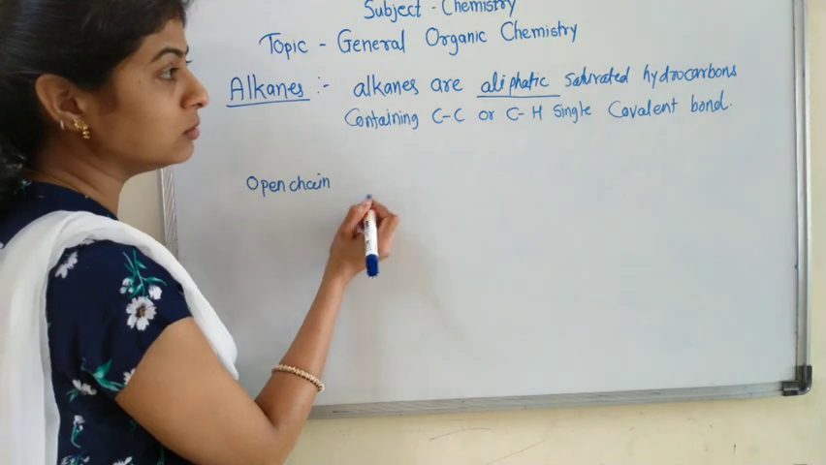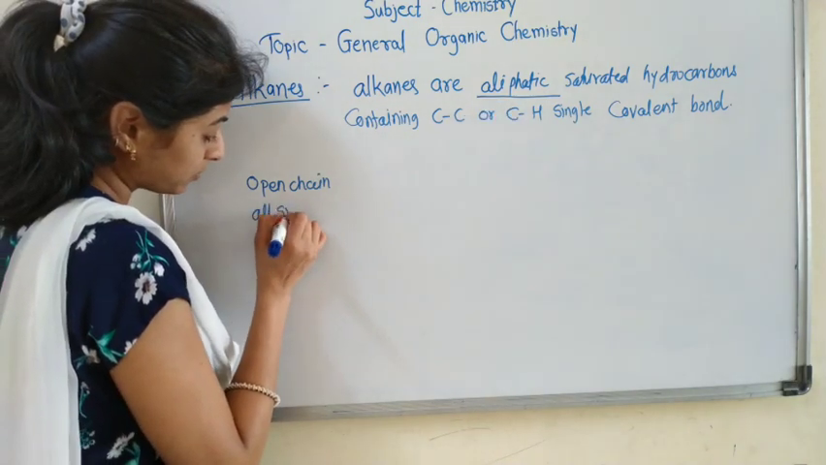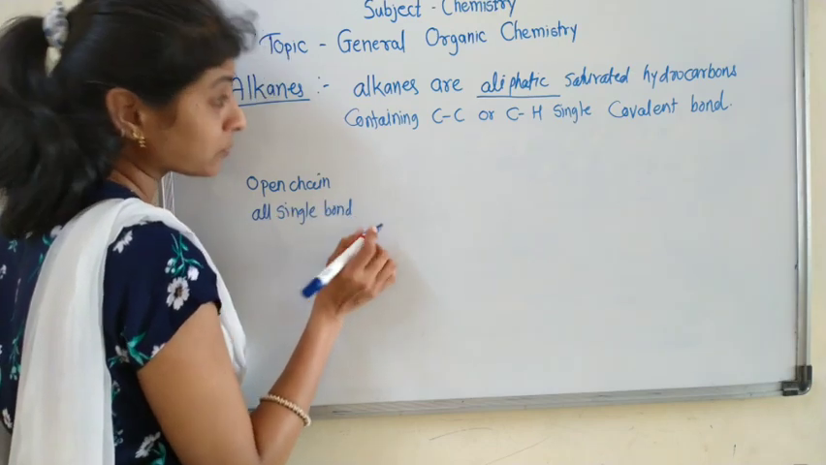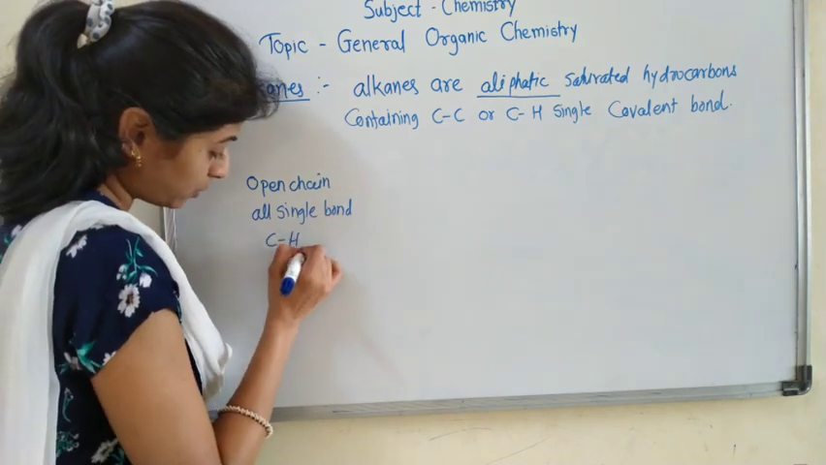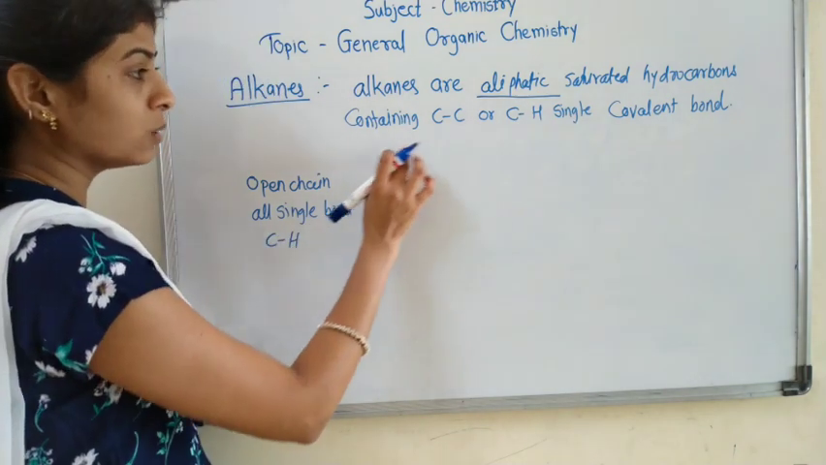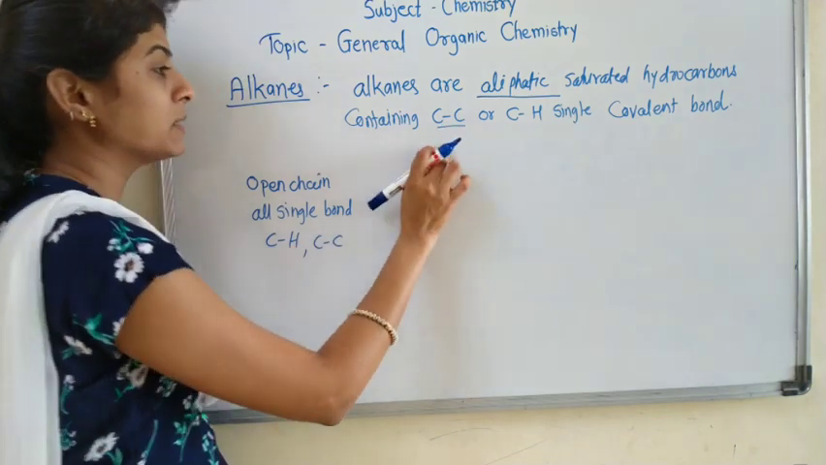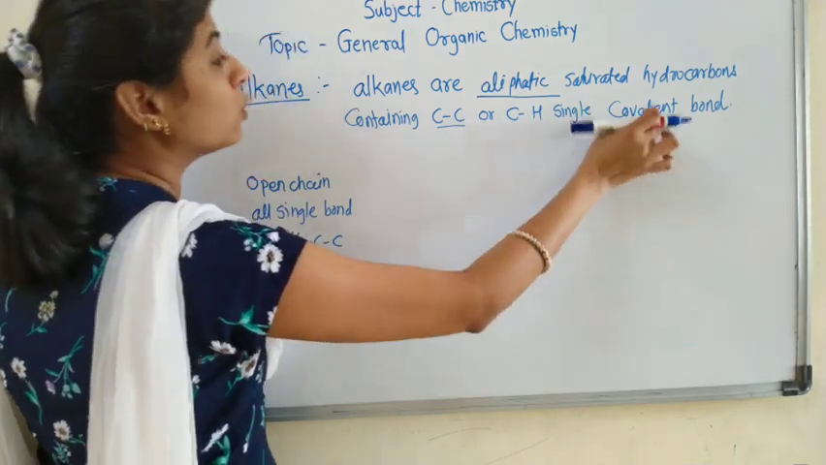Open chain compound. Saturated means all single bonds are there. Hydrocarbons containing carbon-hydrogen, or carbon-carbon. The single bond between carbon-carbon and carbon-hydrogen. Single, and covalent bond.